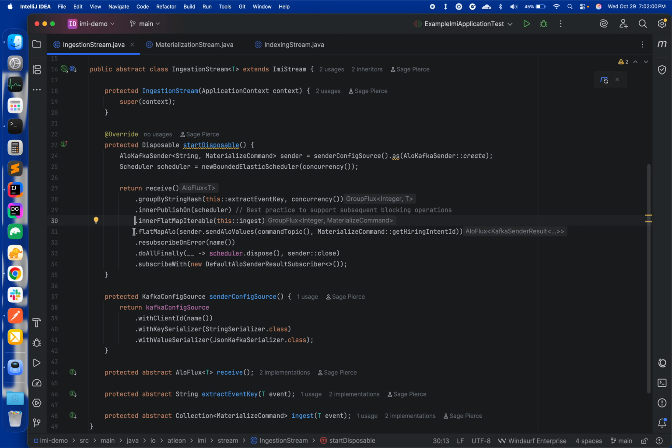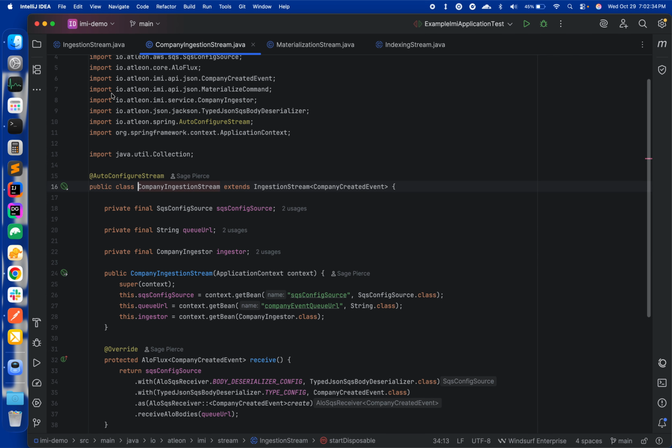Those commands are subsequently sent to Kafka using a sender, and then we have some quality of service operators that you will see in all streams: one for catching all errors that we don't explicitly handle, one for cleaning up any resources when the stream gracefully shuts down, and then finally triggering subscription and processing of the stream with a subscription operator. You'll note that this ingestion stream, while producing to Kafka, is not constrained to consuming from Kafka. It can consume from virtually anywhere.